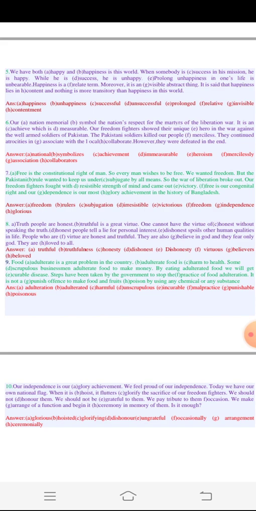So the first one would be truthful people, and then truthfulness is a great virtue, and the third one is honesty, and then comes dishonest people, and dishonesty spoils other human qualities, and people who are virtuous, and G comes, they are also believers in God and they fear only God. They are beloved to all.